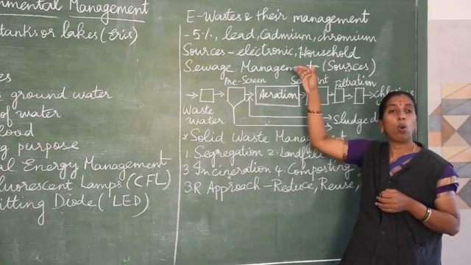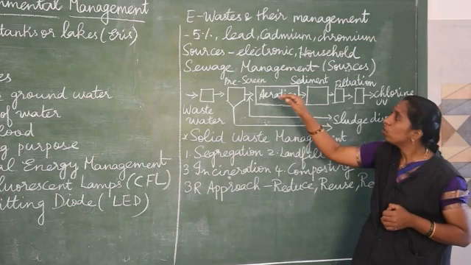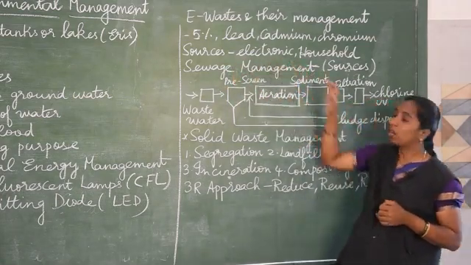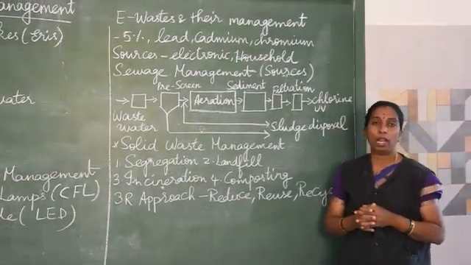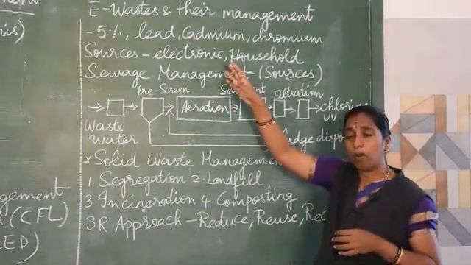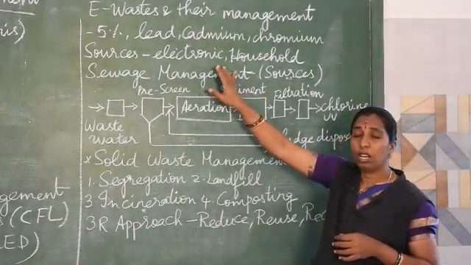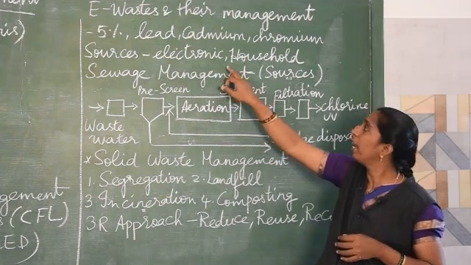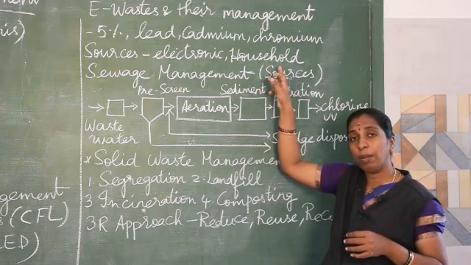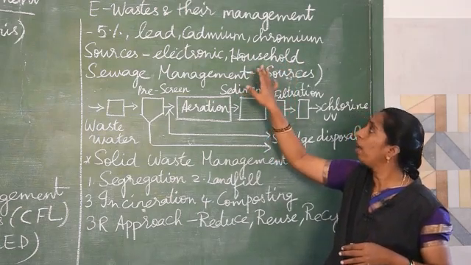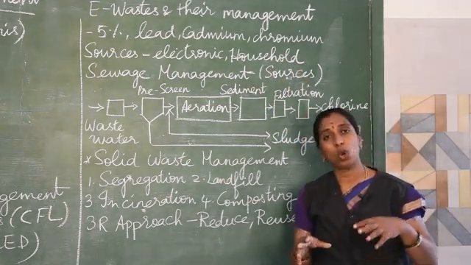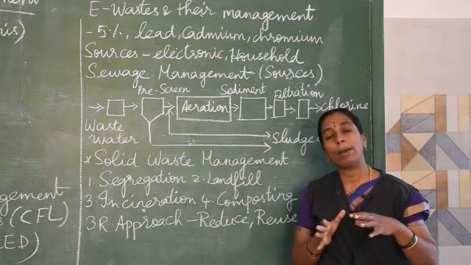Now we shall see the sources of e-waste. The first one is electronic waste, which will include laptops, mobiles and chargers. The second one is household waste: the refrigerator, TV and microwave oven all come under household waste. Apart from that, other accessories like printers and all electronic gadgets come under accessories.